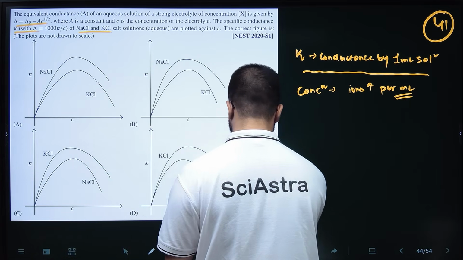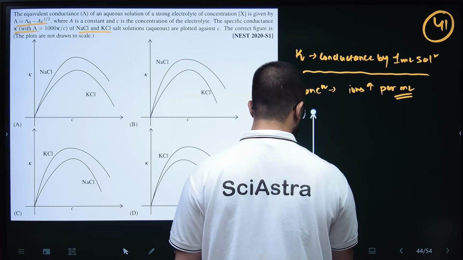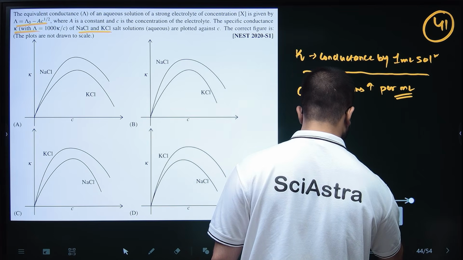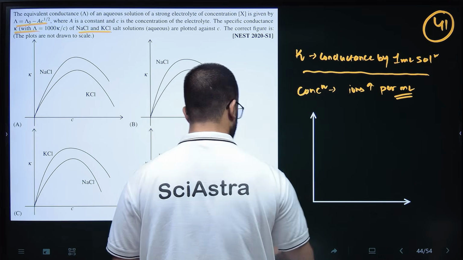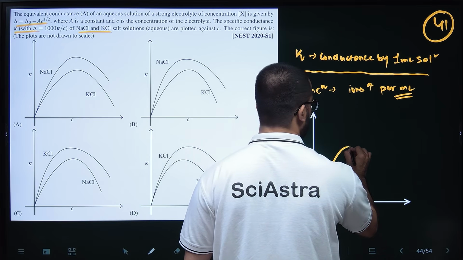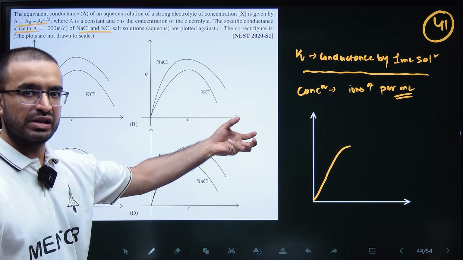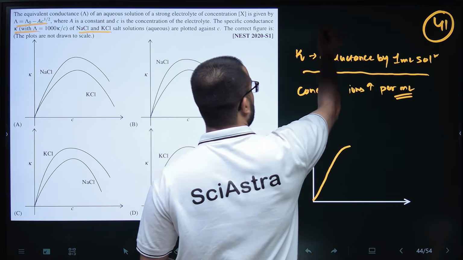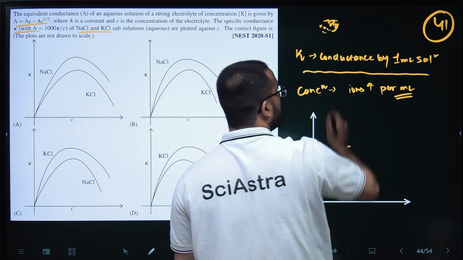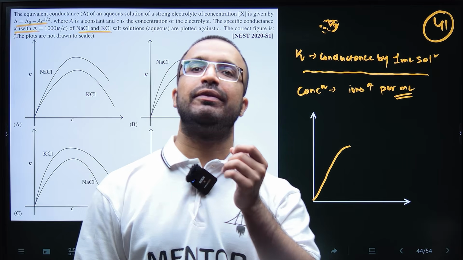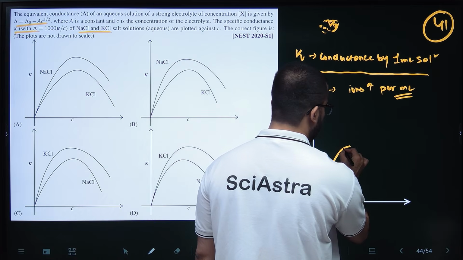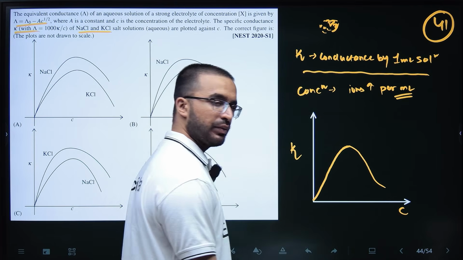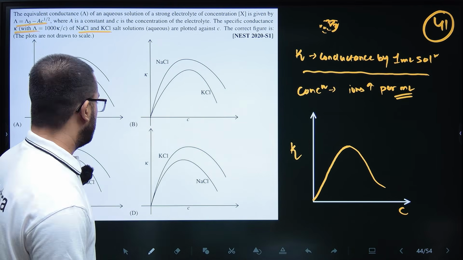So what will happen? The graph will be something like this, but then it will reach a maximum value, because too many ions will cause crowding of ions. If in 1 ml there are too many ions, they won't be able to move properly. Ionic mobility will be hampered. So there will be a maximum limit and then conductivity will decrease with concentration. So the point is, this graph is correct.